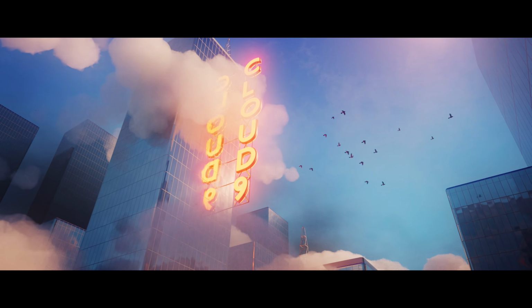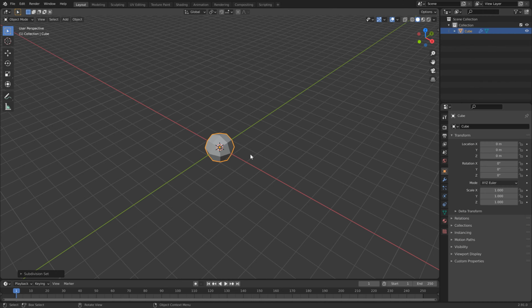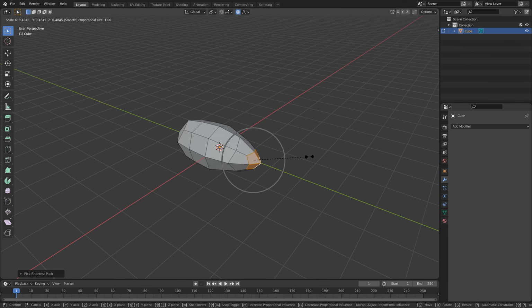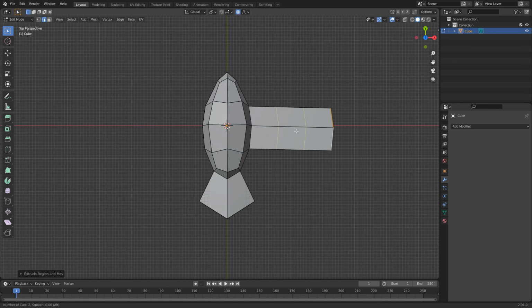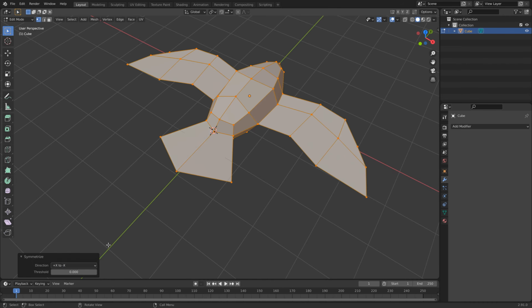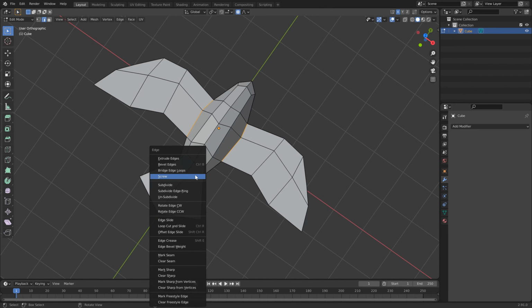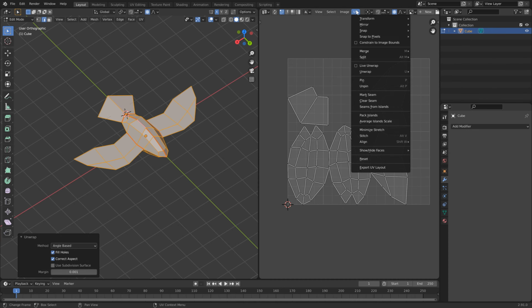Making a flock of birds in Blender. Subdivide a box. Add edge loops. Squidge into bird shape. Select edges and extrude tail and wing. Symmetrize. Mark seams. Unwrap and pack.